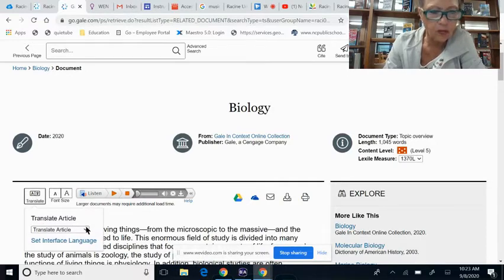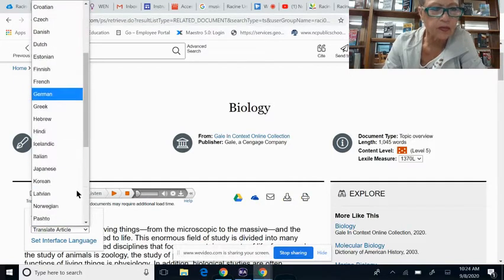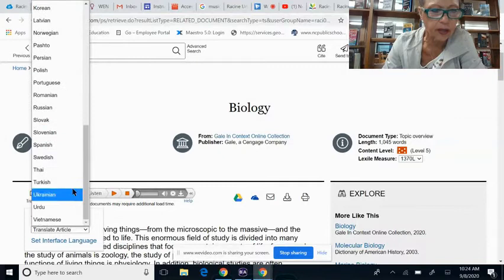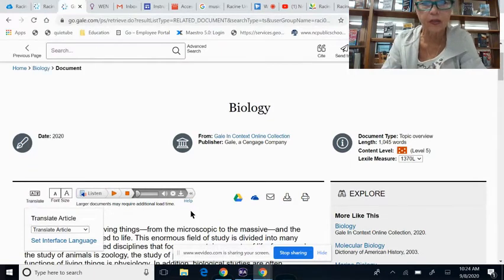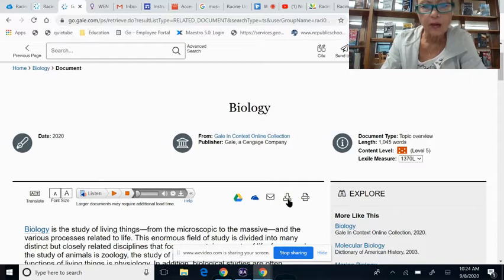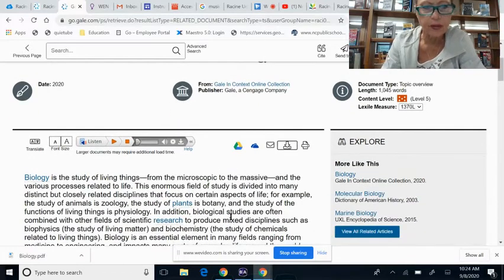So if you go to this drop down right here, you notice that there's lots of different languages that you can translate your article into. So if you wanted it to be in Spanish, you could translate it into Spanish. And over here, you could download your article and you could print it. So now my article is downloaded. It's right over here. So if you had a printer and you wanted to download, you could do that.